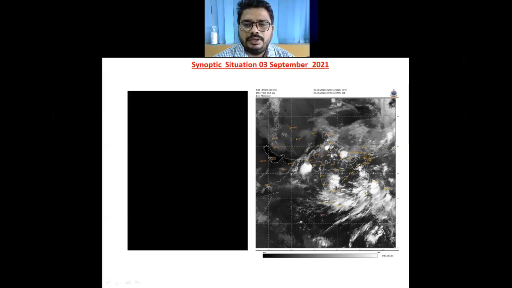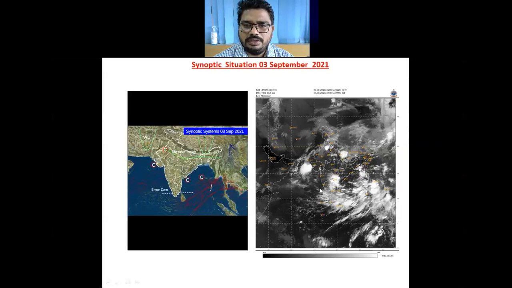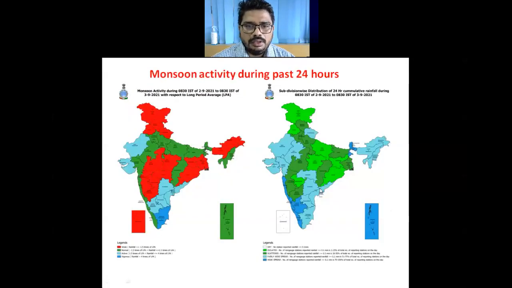And in fact, there is also a cyclonic circulation over northwest Rajasthan, and also under the influence of the western disturbance, we have good cloudiness over northwest Rajasthan and adjoining areas of Punjab and Haryana. And there is also cloudiness over northeast Uttar Pradesh and adjoining areas. So these are the main pockets where cloudiness has been seen from the recent satellite imagery. So this is the monsoon activity during the past 24 hours.